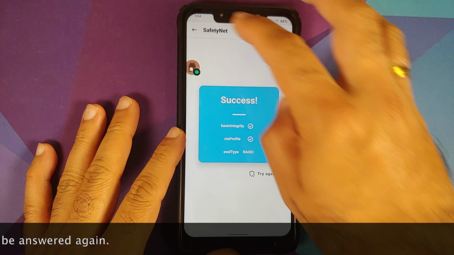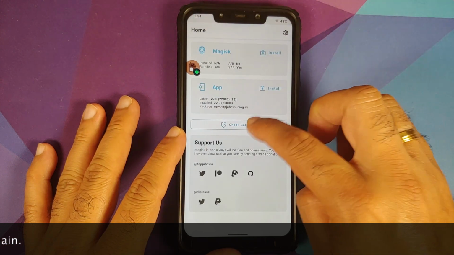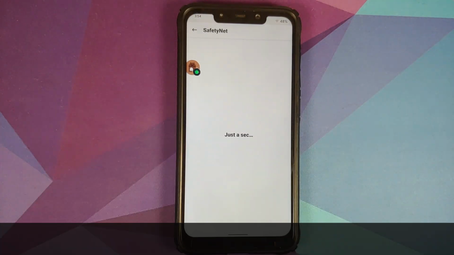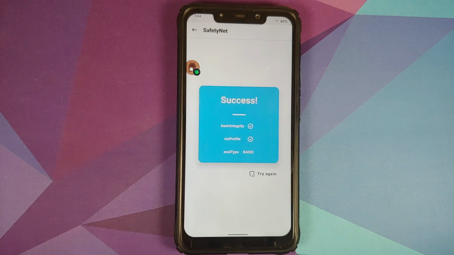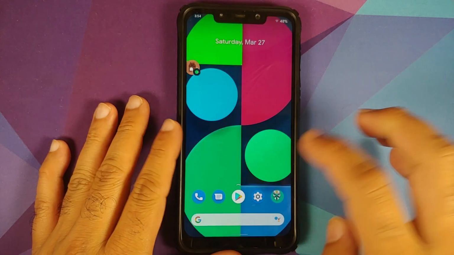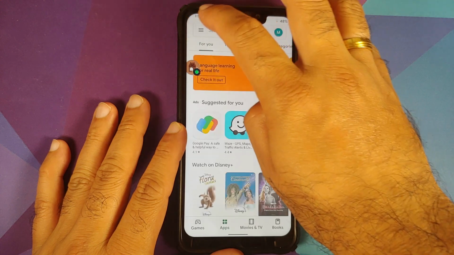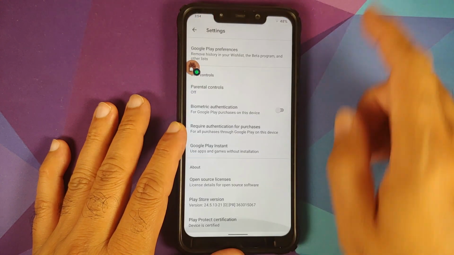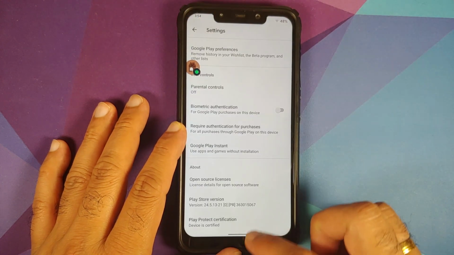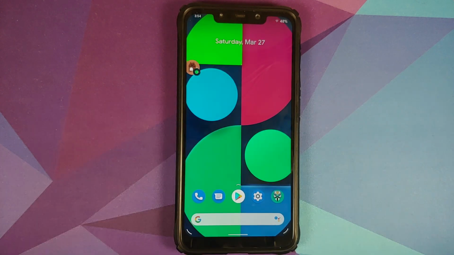Next up, let us check for SafetyNet. Now of course my device is not rooted. I have only installed Magisk Manager to check for SafetyNet. SafetyNet is passing out of the box. Go into the Play Store, we can go into the settings. Here it is, Play Protect certification. Device is certified. You should be able to use your banking apps without any issues.